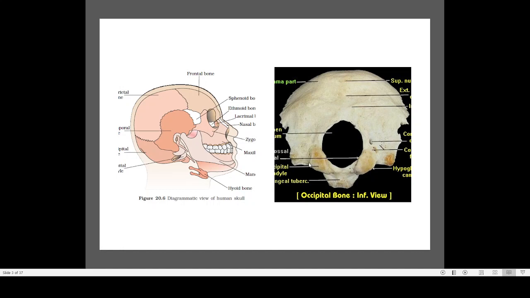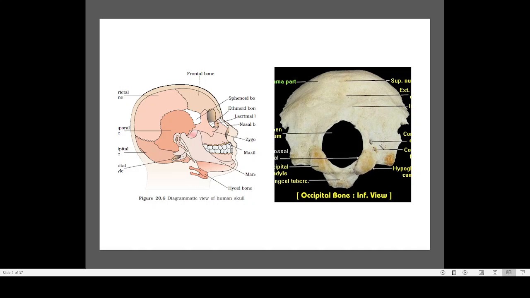In no other place is the brain supported, and that is why we cannot rotate our head beyond a limit. If you rotate too much, you will have a strain on your neck. The problem is that it is fixed at two points. If there were only one fixation, we would be able to rotate 360 degrees, but that is not possible because it is fixed at two points.